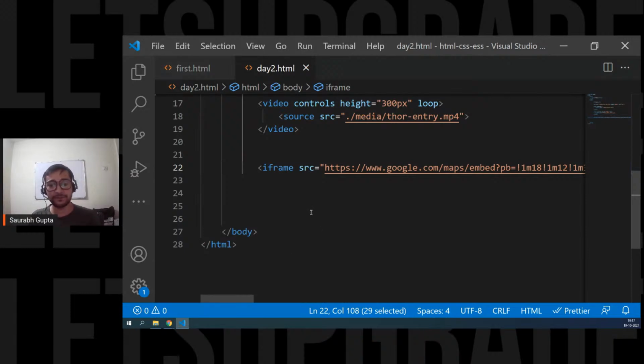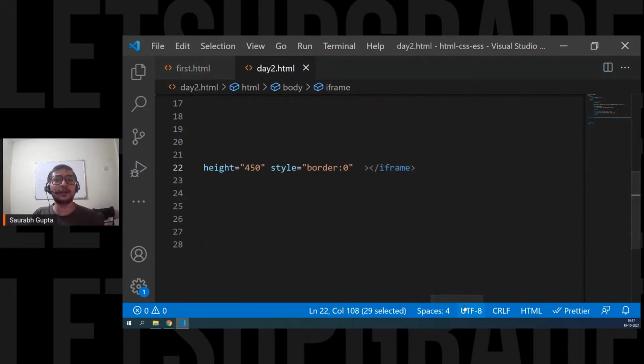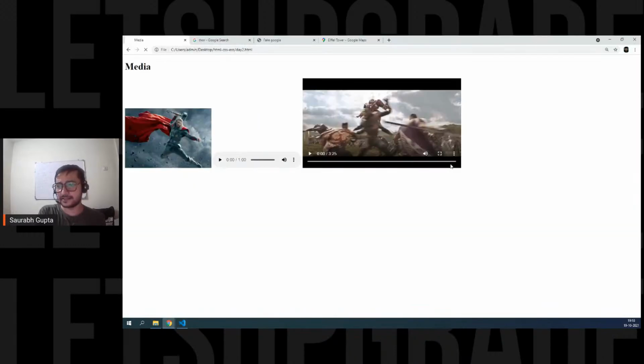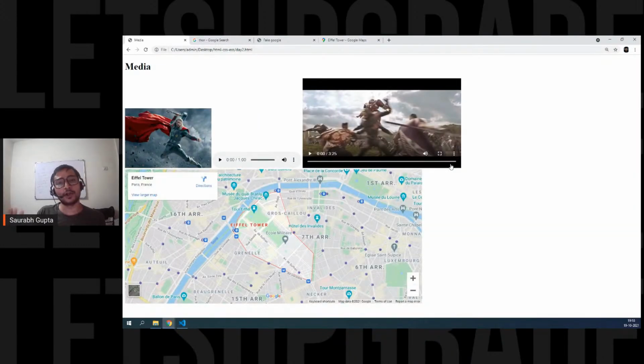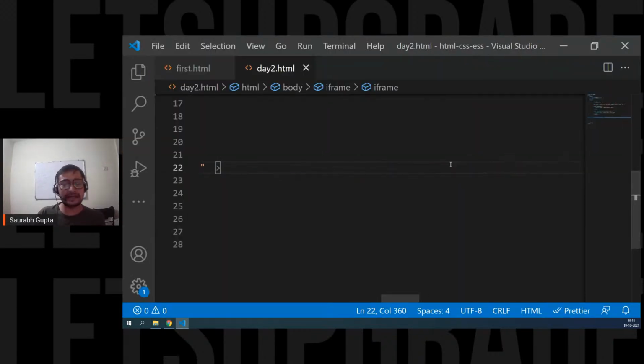Keep the link safe. Is iframe an open tag or close tag? I think you're asking, is it an empty tag or a normal tag? Normally we use it like a normal tag, but I think you can also remove it and still work with it. Let's see. Yes, it also works like an empty tag. Now in HTML4, we had to close everything, right? So that's why we need that. That's why we use it, but it's not important.